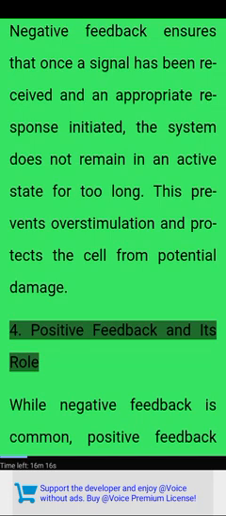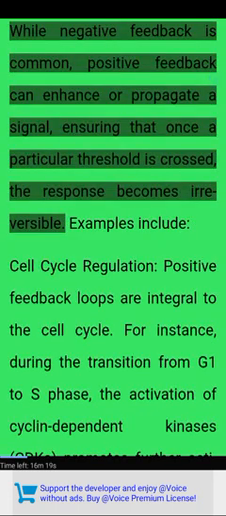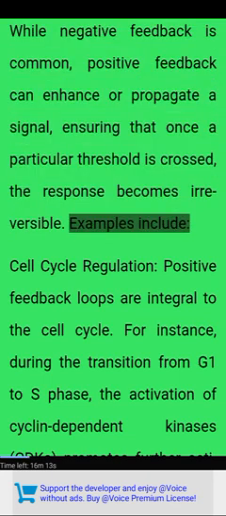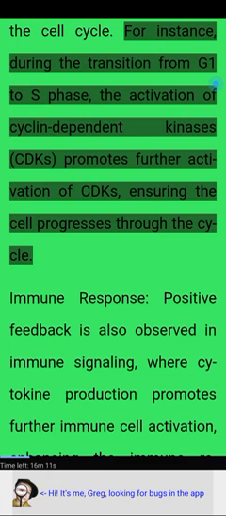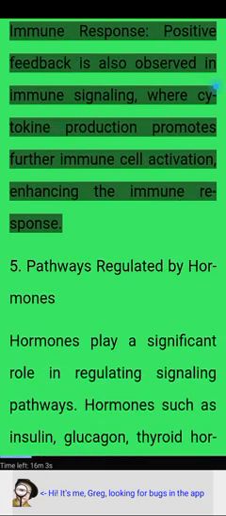4. Positive feedback and its role. While negative feedback is common, positive feedback can enhance or propagate a signal, ensuring that once a particular threshold is crossed, the response becomes irreversible. Examples include cell cycle regulation. Positive feedback loops are integral to the cell cycle. For instance, during the transition from G1 to S phase, the activation of cyclin-dependent kinases (CDKs) promotes further activation of CDKs, ensuring the cell progresses through the cycle.